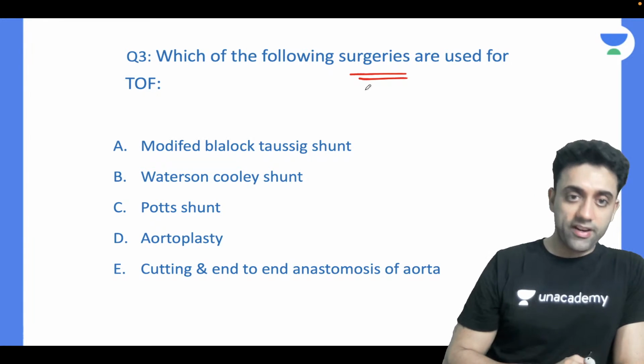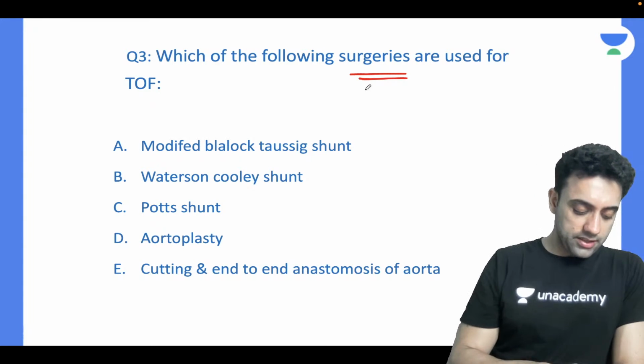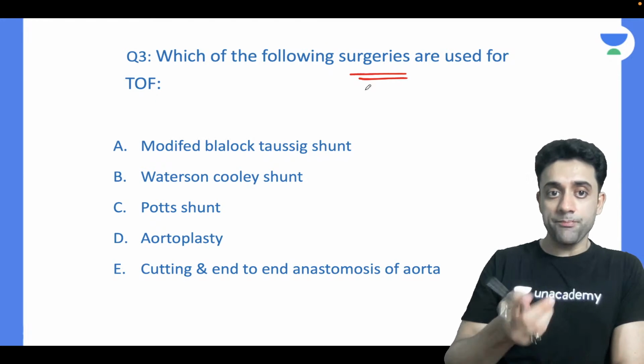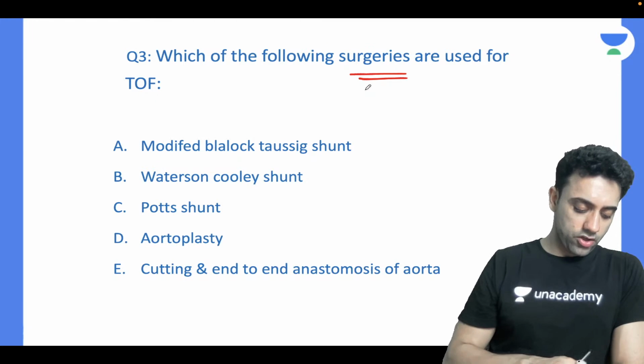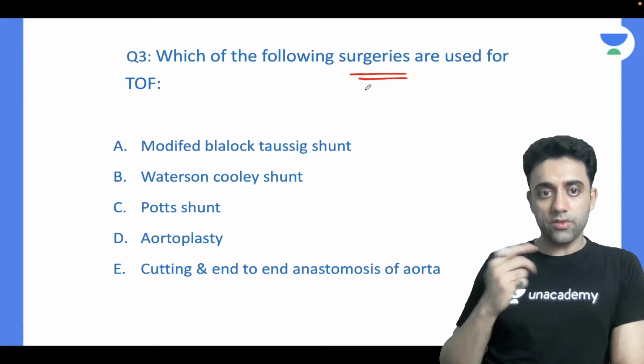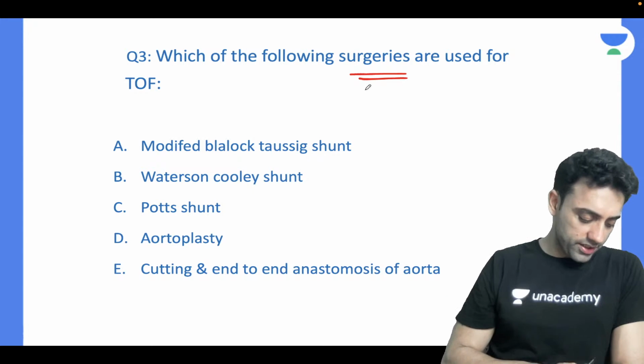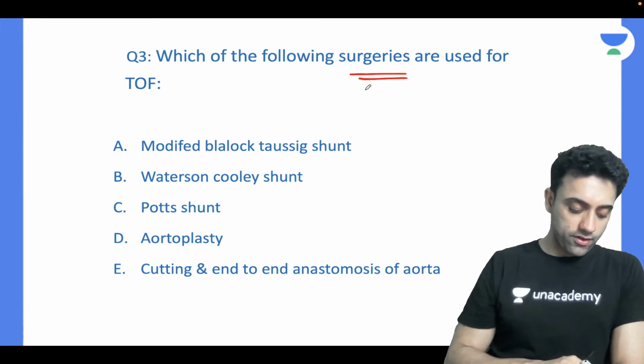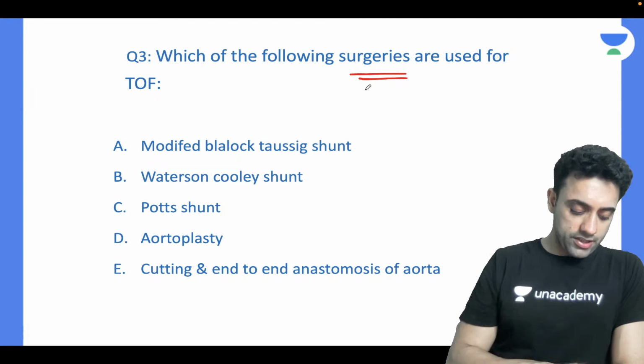The options are modified Blalock-Taussig shunt. What are the other options? The options we have are Waterston-Cooley shunt, and the other option is Potts shunt. I think everyone knows about it. What do you think? Very good. So I think everyone knows about tetralogy of Fallot.